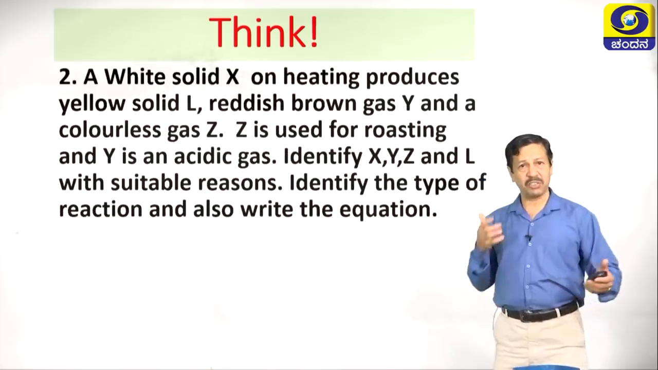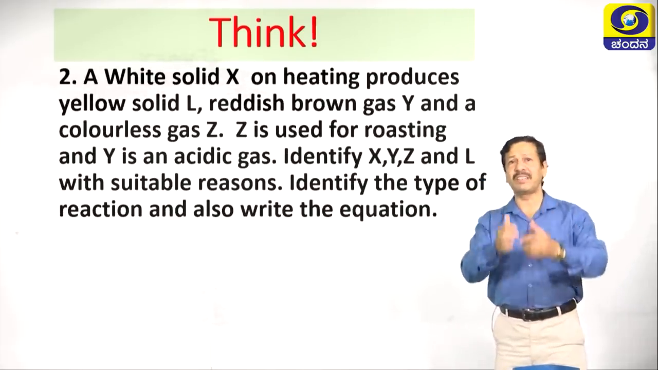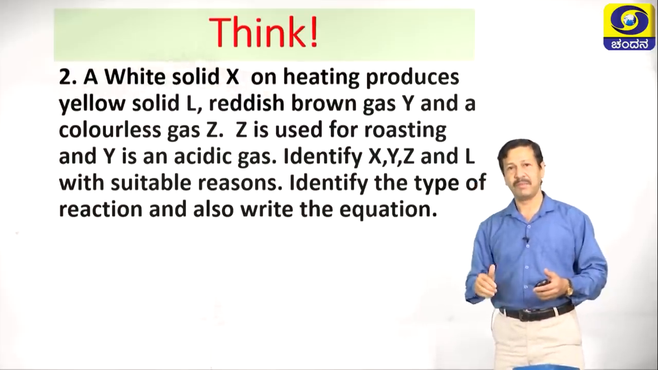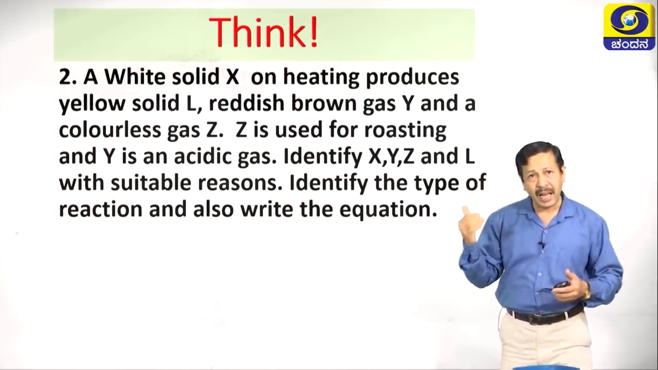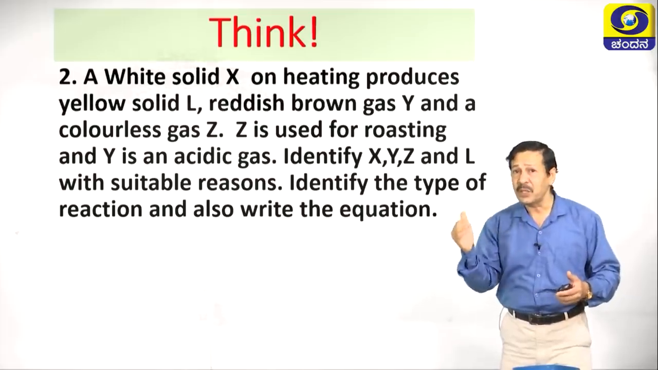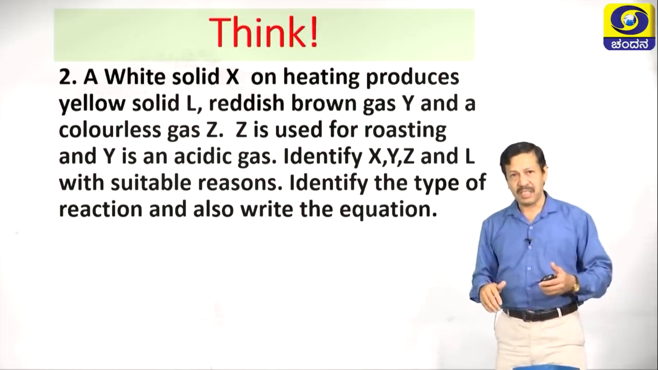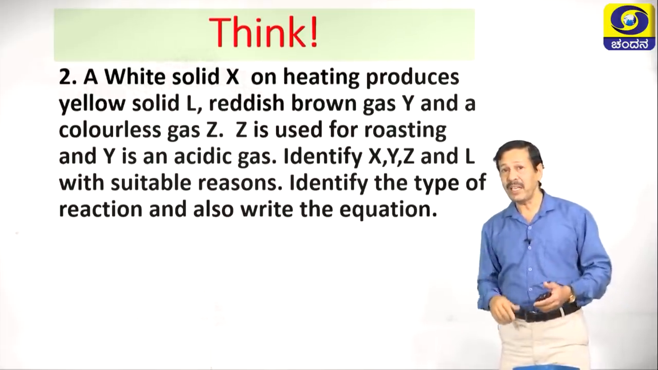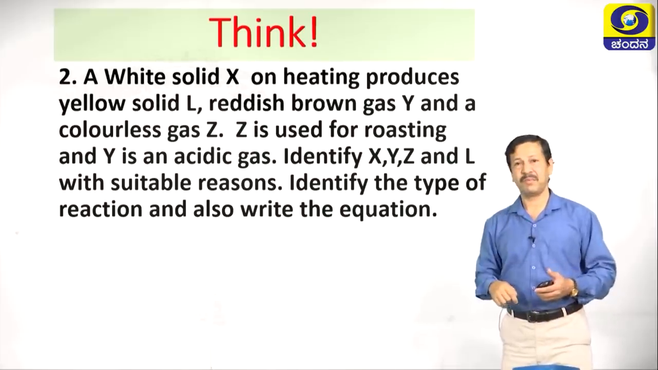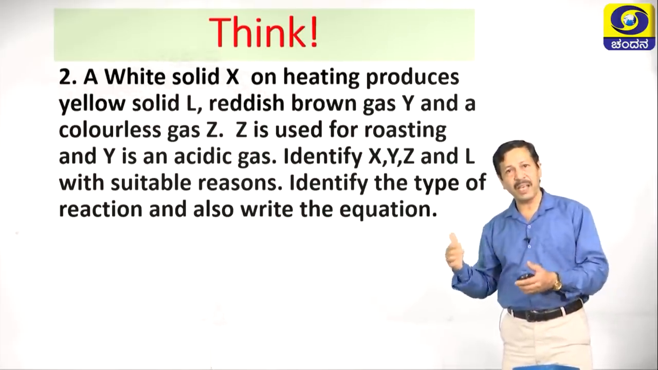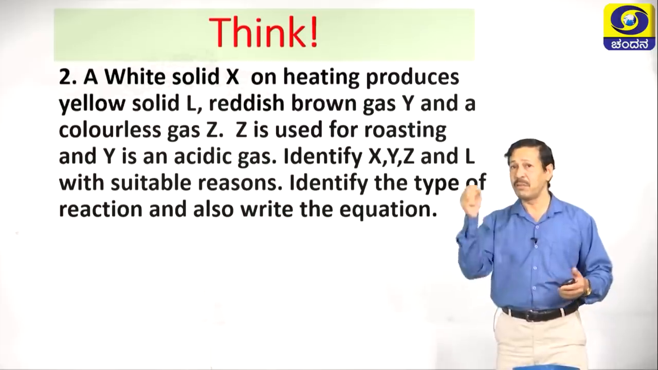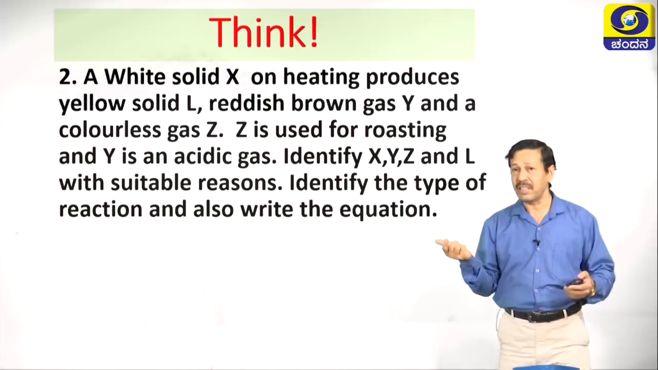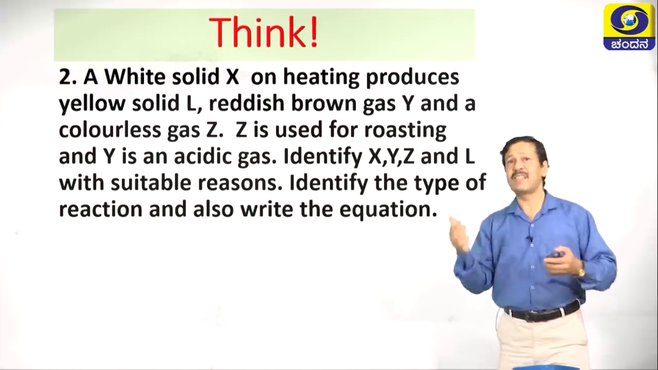Now, one more thinking question: a white solid X on heating produces a yellow solid L. A reddish brown gas Y and a colorless gas Z are produced during the process. Z is used for roasting, this is one more hint. Y is an acidic gas. Identify X, Y, Z and L with suitable reasons, and also write the type of reaction with equations. Many hints are given here.